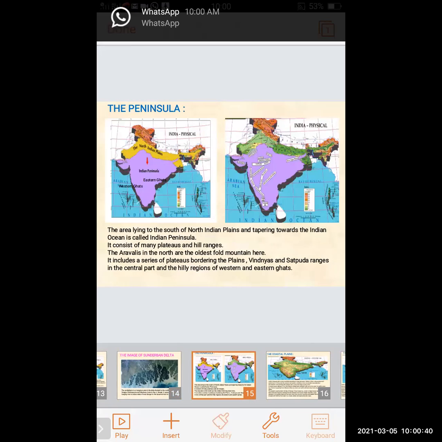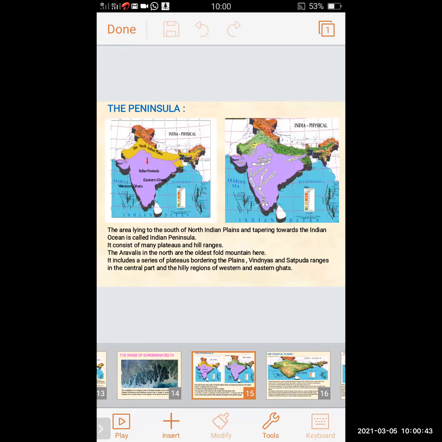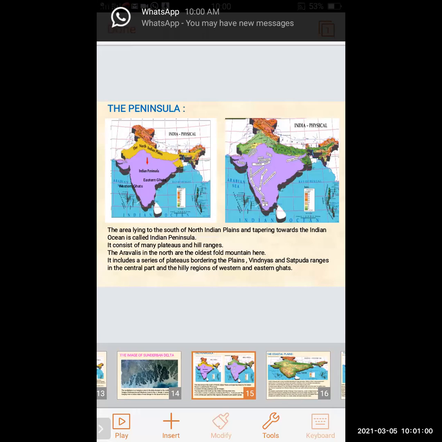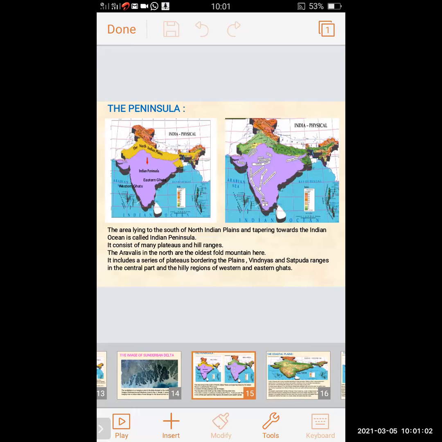Now we will revise the peninsula. In the first picture, we can clearly see the Indian peninsula. The area lying to the south of the North Indian Plain and tapering towards the Indian Ocean is called the Indian peninsula.